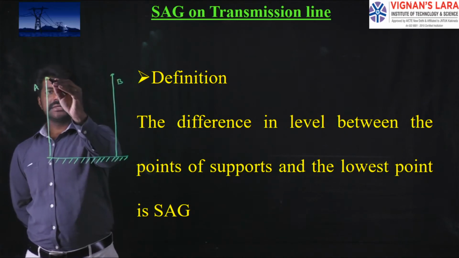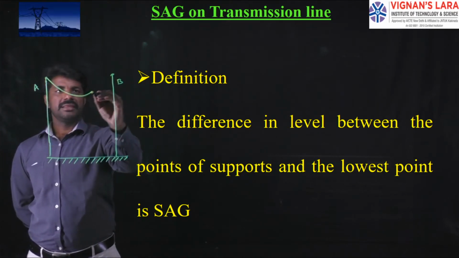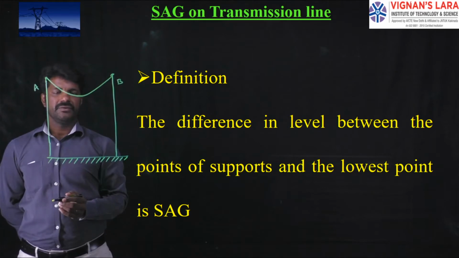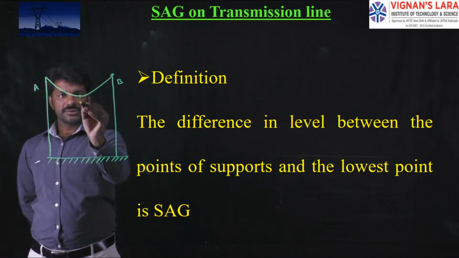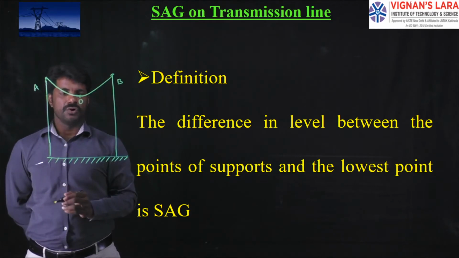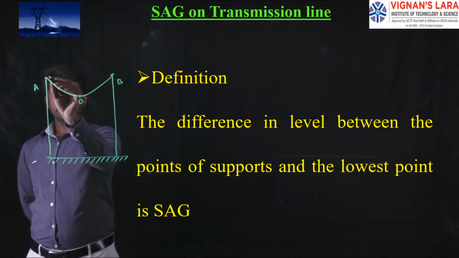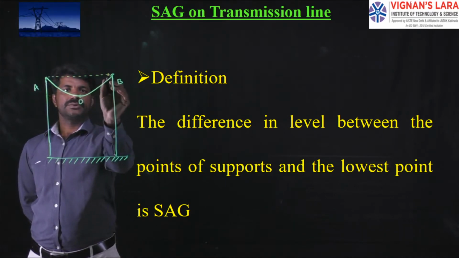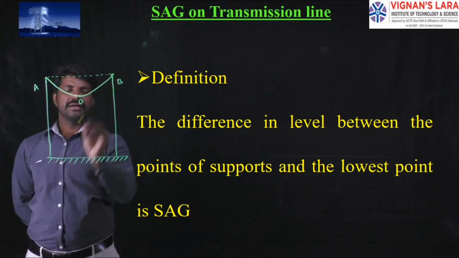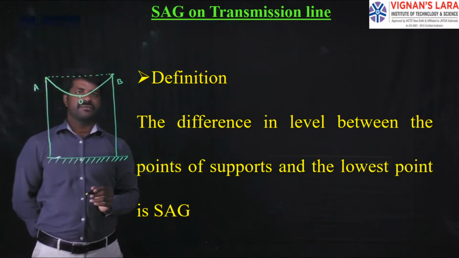If the conductor is made to run in between them, then this will be the shape of the conductor, which is made of aluminum. This is the lowest point of the conductor, let me call it O. If I draw a straight dotted line between the support top points, that is the reference line.